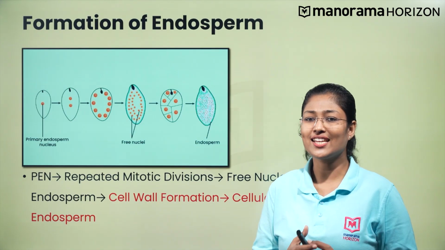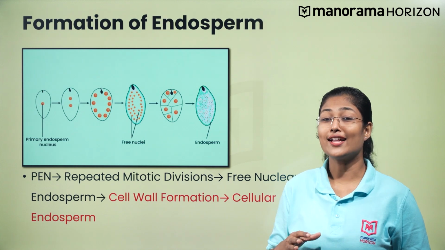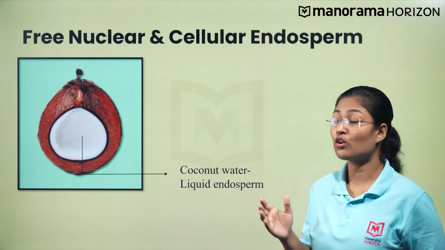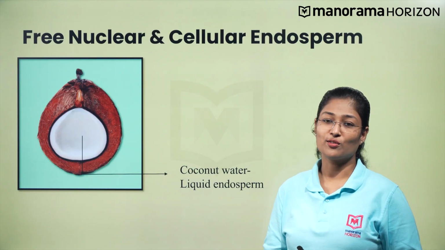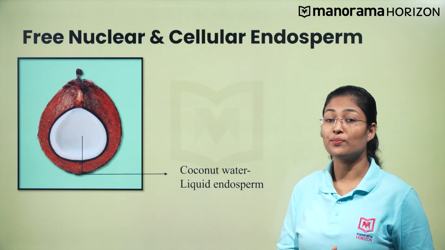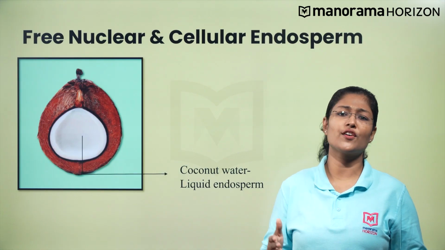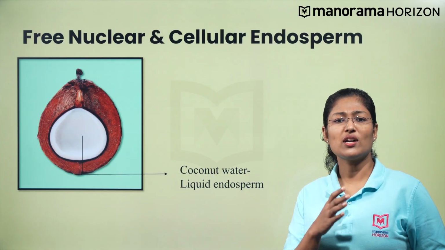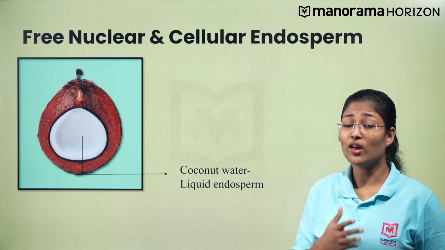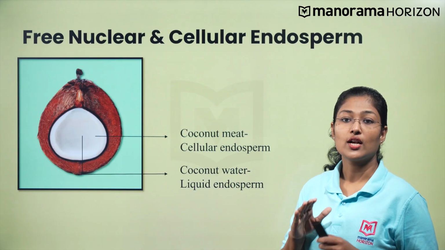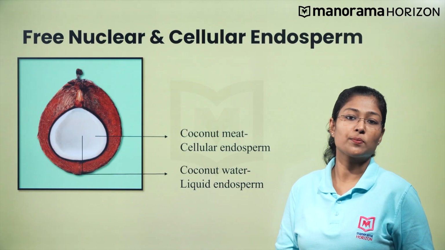So, have you seen an endosperm? The answer is yes, as you all surely have enjoyed the coconut water, haven't you? Coconut water is a free nuclear endosperm composed of thousands of free nuclei. You might ask a question here. So, what is an example for a cellular endosperm? The white kernel of the coconut is nothing but a cellular endosperm.